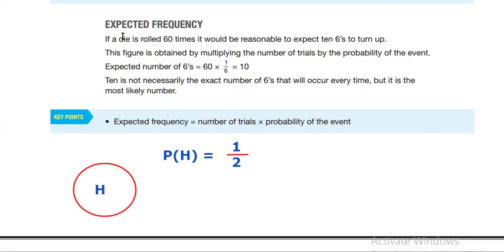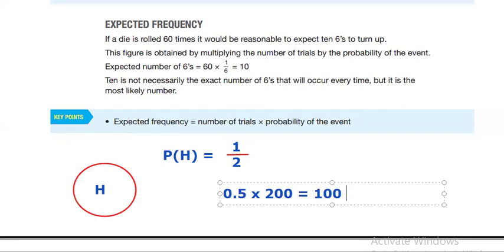That's the whole idea of expected frequency or expected probability. So basically, you just take 0.5, which is 1 over 2, and multiply it by 200 times. And this will give you 100 times. This means that you can find the expected number of times, or the expected frequency, by using the probability and multiplying it by the number of times or number of trials.